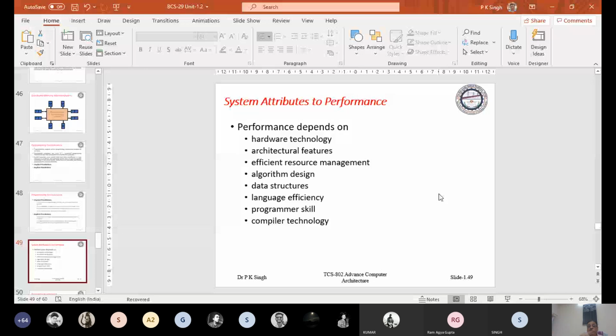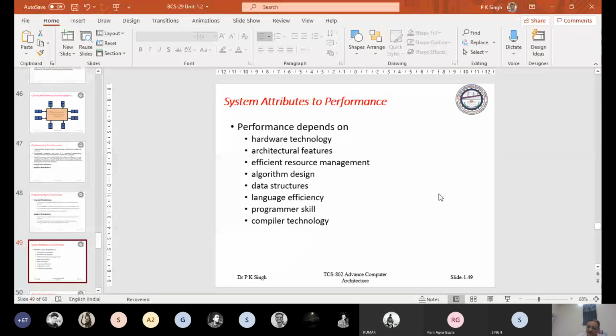Architectural features: you have 5 functional units, that is the hardware, but how it is going to be utilized? To utilize these 5 functional units, you see the arrangement. Again consider the same architecture.